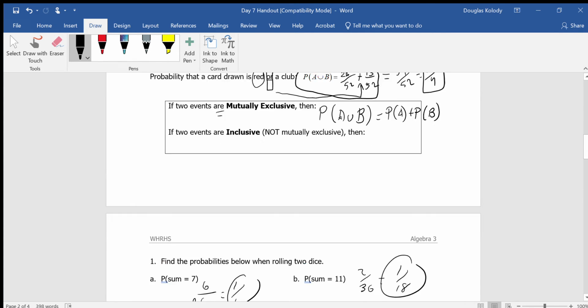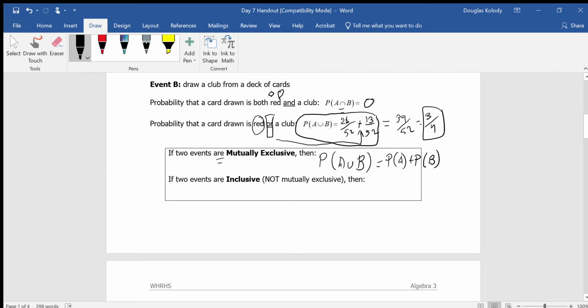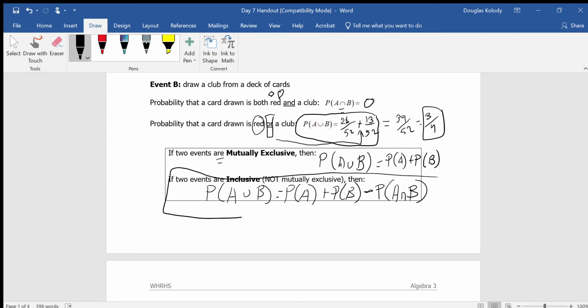So now, as a formula, if events are not mutually exclusive, to find the probability that A or B occur, I take the probability of A, the whole thing, plus the probability of B. But then I need to subtract away what they share in common. How do I write what they share in common? I simply write the probability that A and B occur together. And I'm going to box this formula right here because this is the one you're going to use to answer any addition rule problem.